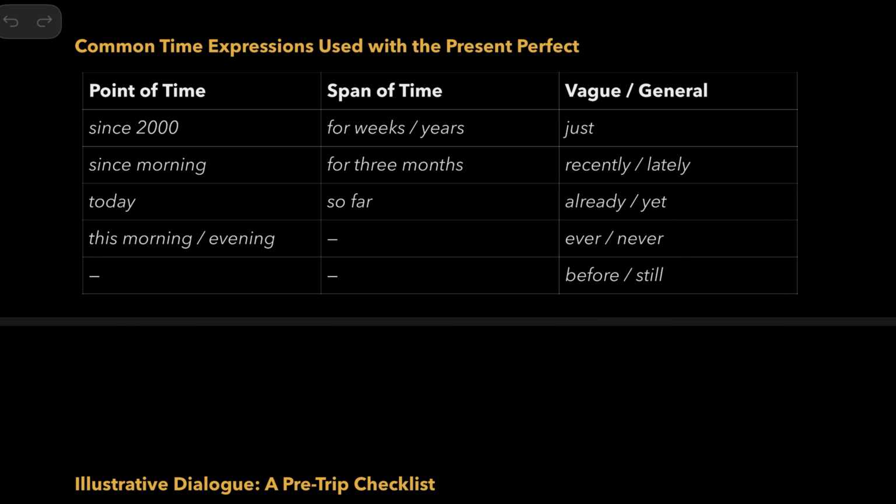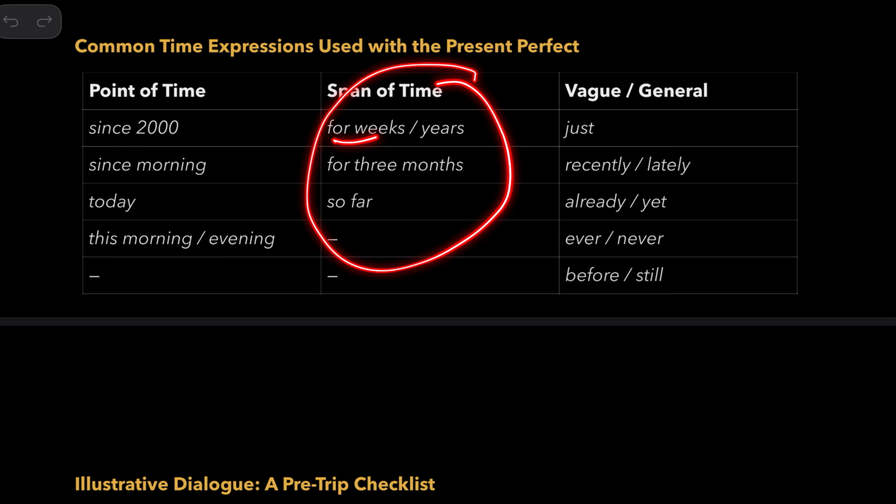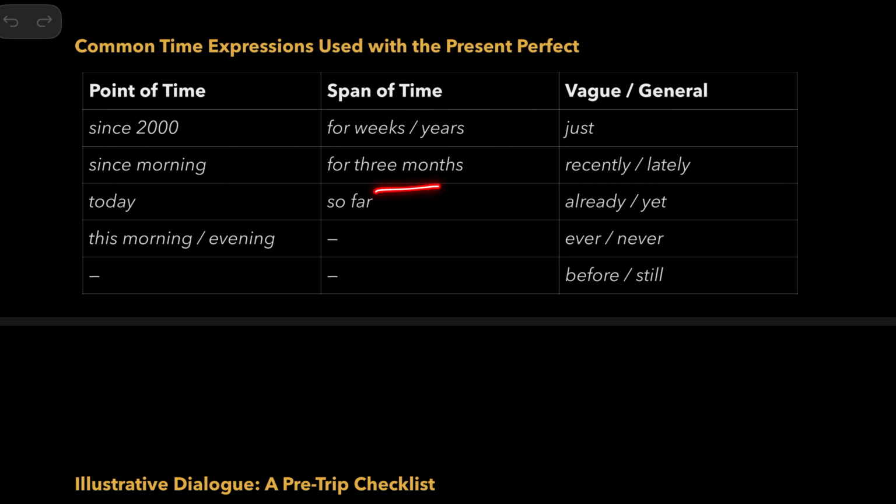Now, common time expressions used with the present perfect. Look at this: since 2000, since morning, today, this morning, this evening, and a span of time: for weeks, for years, for 3 months, for so far, and also some vague general words like just, recently, lately, already, yet, ever, never, before, still. These words are also used with the present perfect tense.